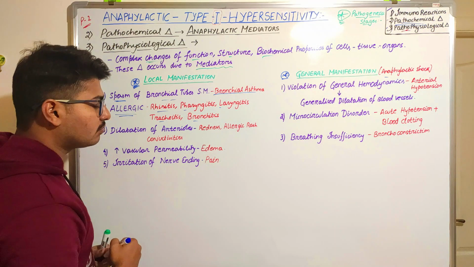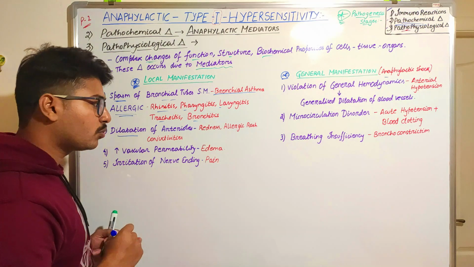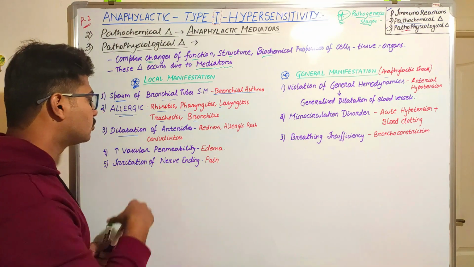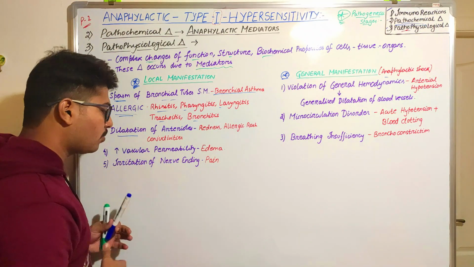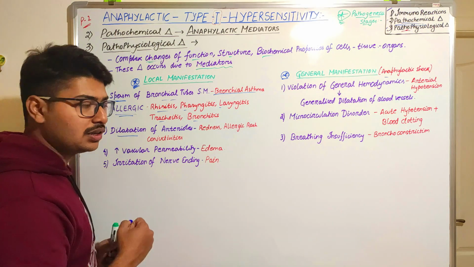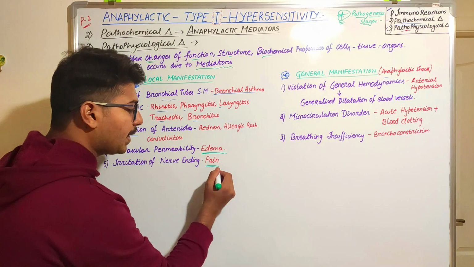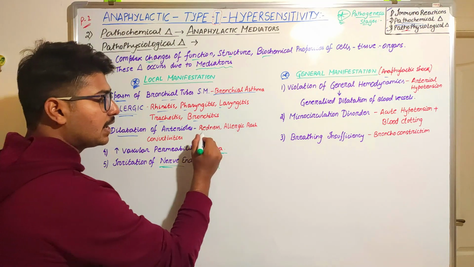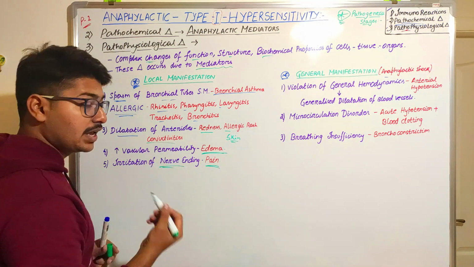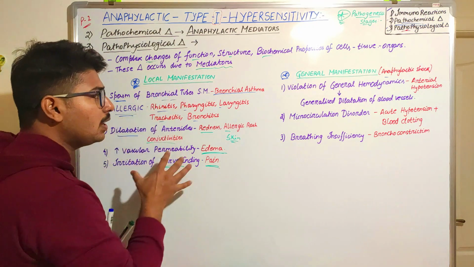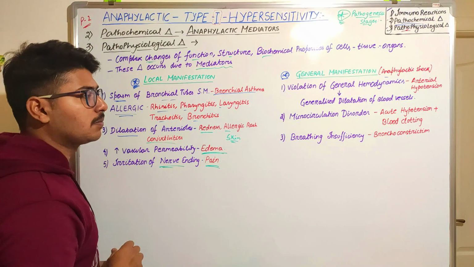Next comes the dilation of the arterioles, as we have mentioned, due to mediators like histamine, serotonin, and prostaglandins as the main mediators. They will cause dilation of the arterioles, increase vascular permeability, and irritate the nerve endings. Due to that, there will be formation of edema, pain due to nerve ending irritation, redness, allergic rash on the skin, and there could be conjunctivitis. These are the local manifestations that we will see in a particular region.